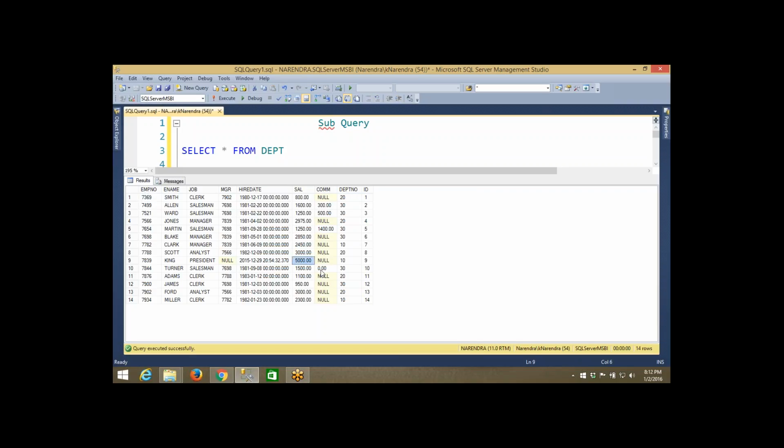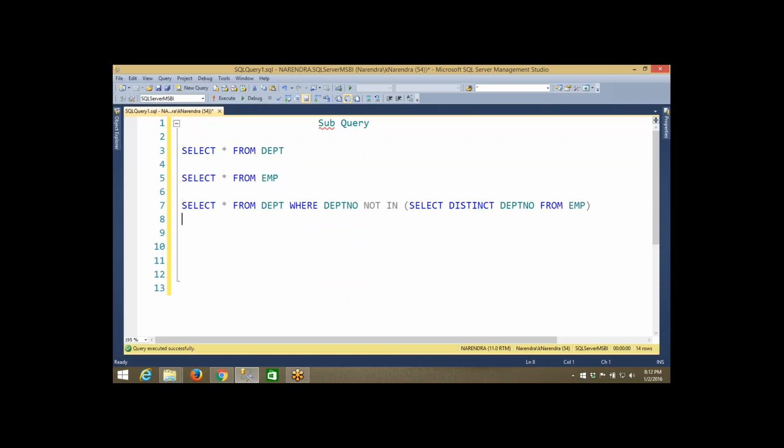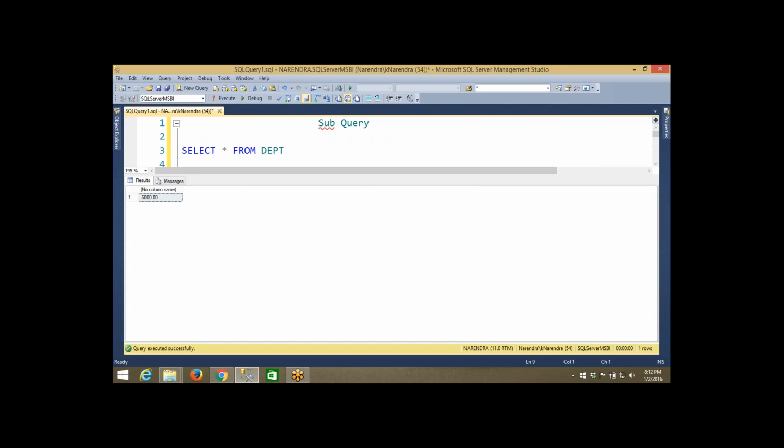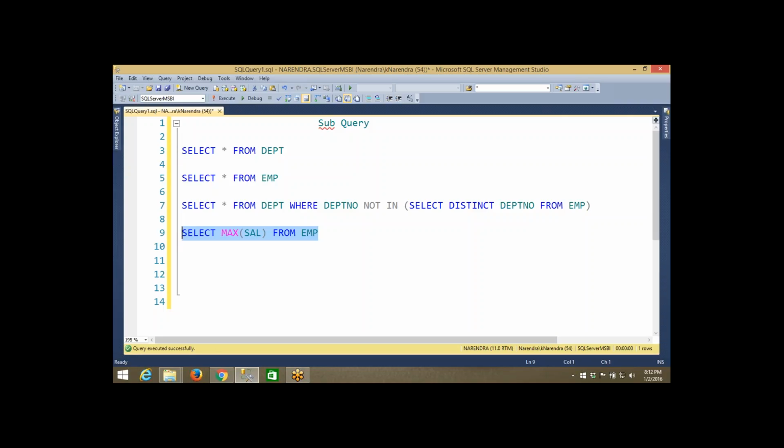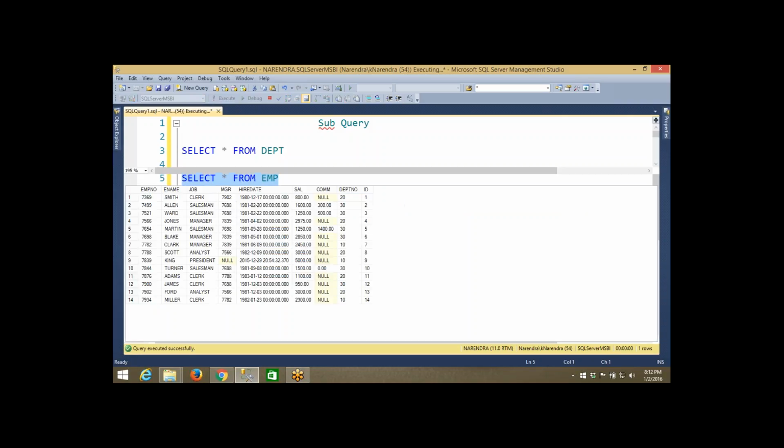Okay, if somebody asks you what the maximum salary is, then you can write this query: select the max of salary from EMP. If you write like this, you can get the maximum salary. But I don't want the maximum salary. I want to see the details of the person who is getting the maximum salary. Okay, do you understand my question? In that case, how will you write it?